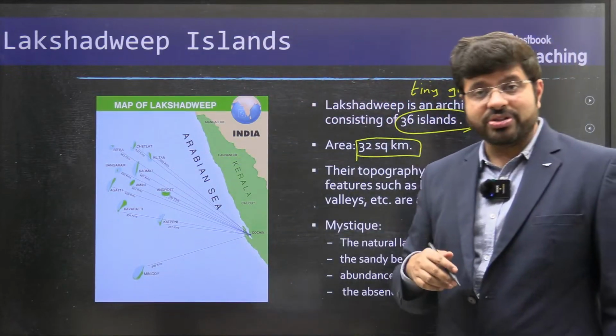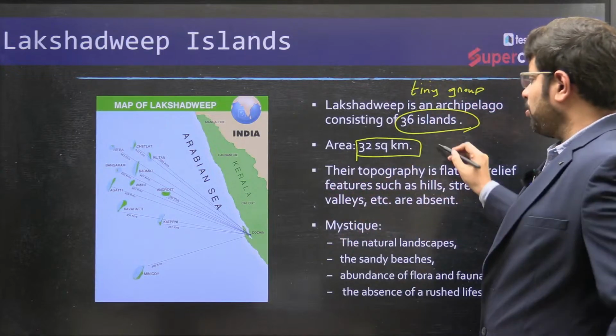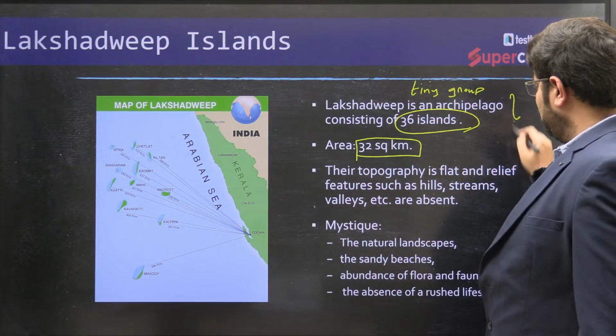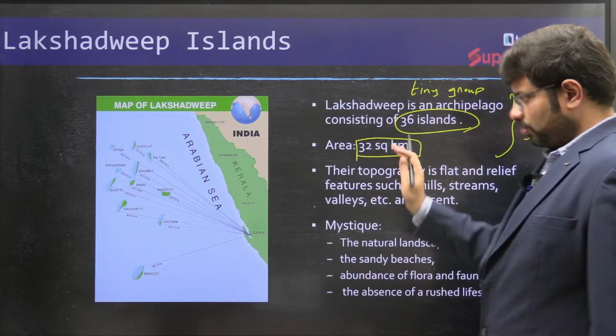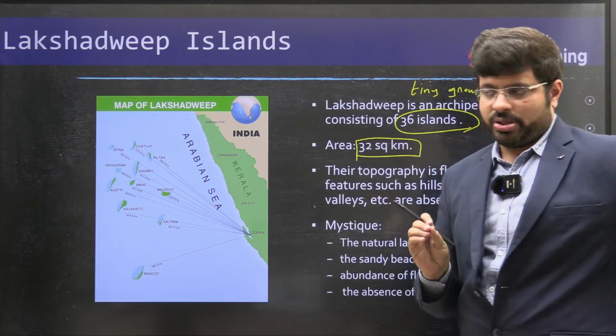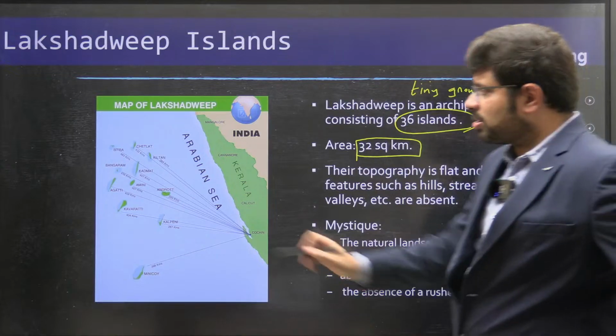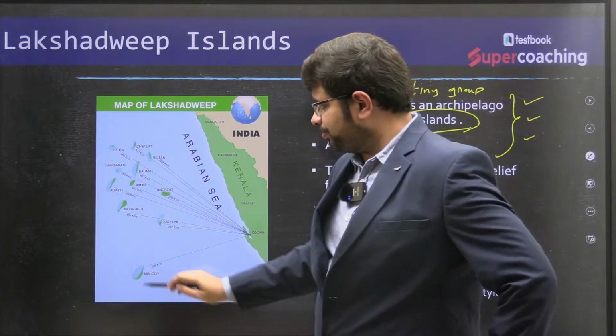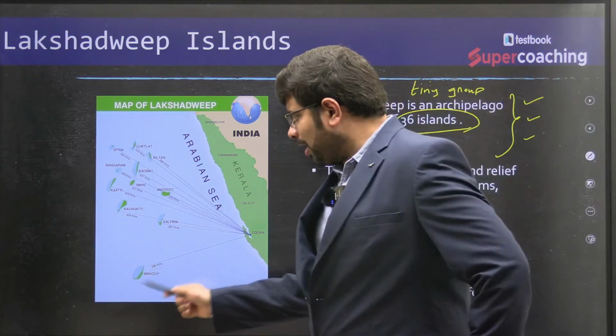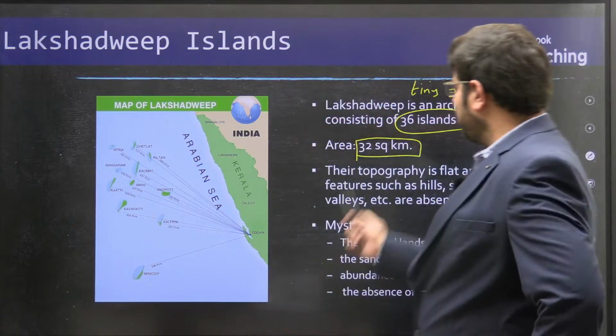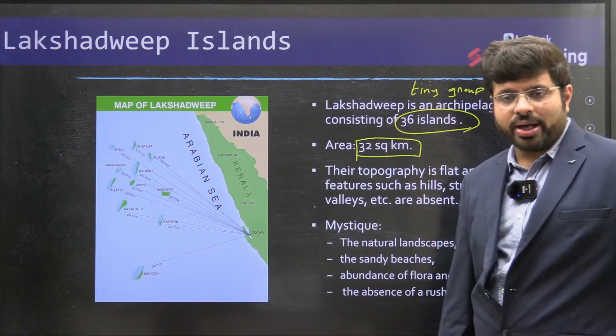Have you observed this? All the islands put together cover just around 32 square kilometers.